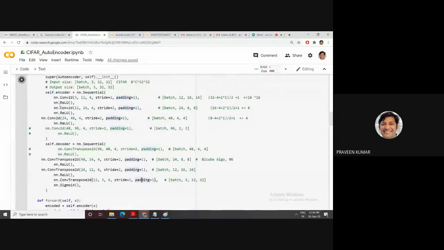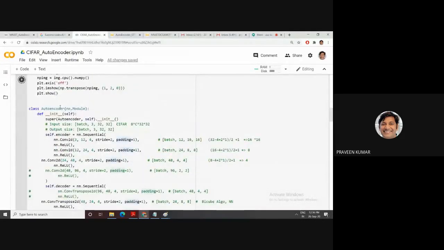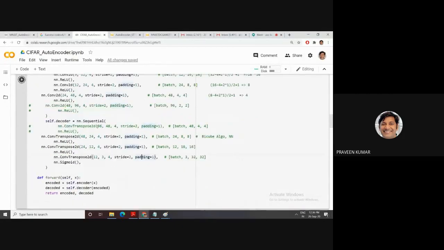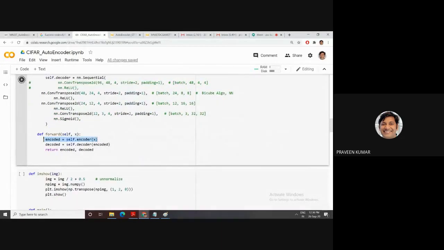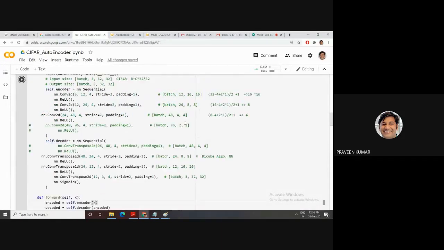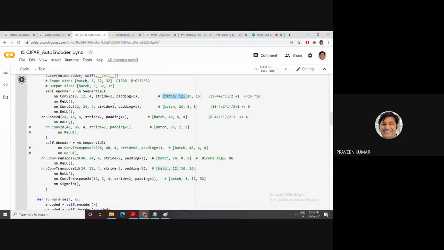So this is the encoder based on convolution, and our decoder is based on deconvolution, meaning the ConvTranspose function. What is the encoder input? This is your encoder input.